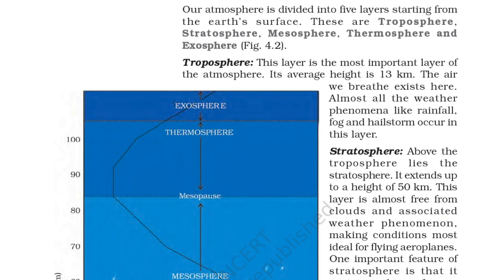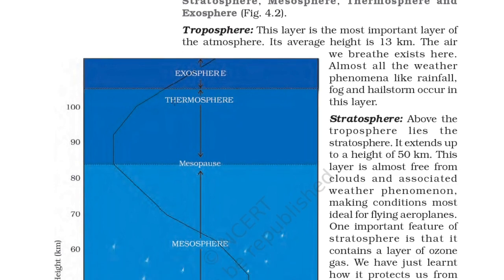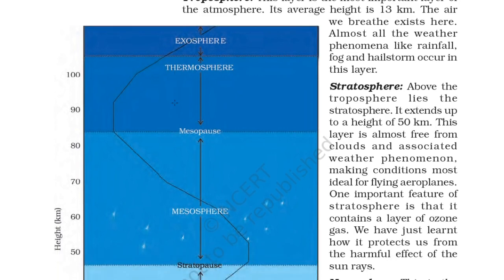these layers. So troposphere, this layer is the most important layer of the atmosphere. Its average height is 13 kilometer. The air we breathe exists here. So in troposphere we breathe. Almost all the weather phenomena like rainfall, fog and hailstorm occur in this layer.